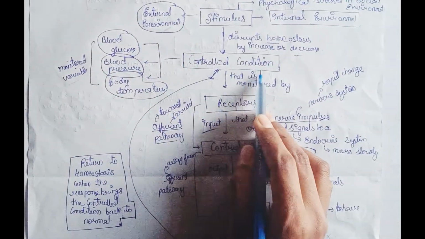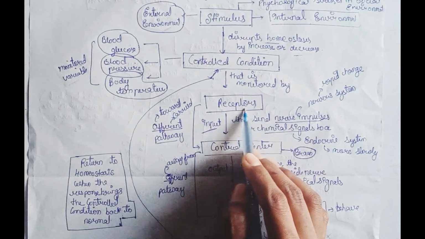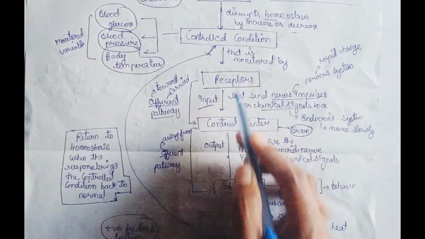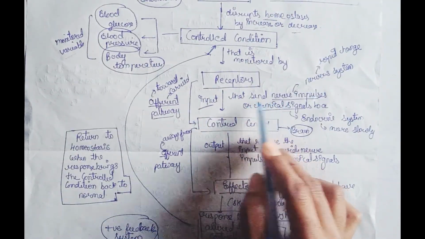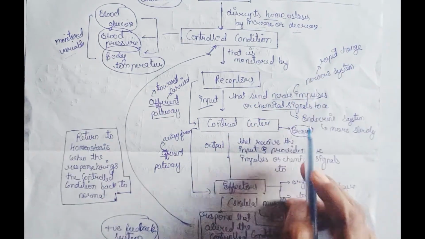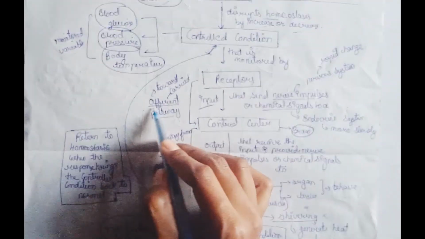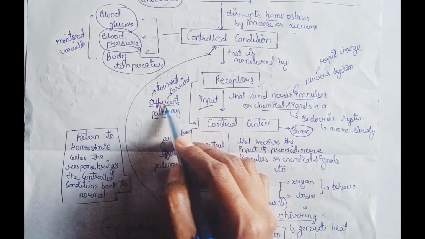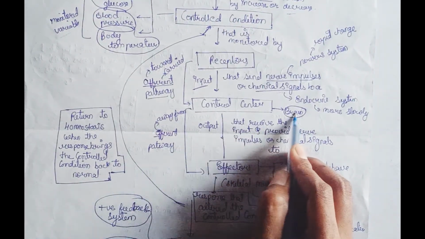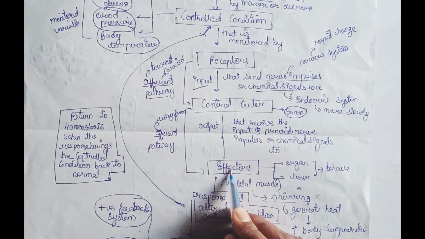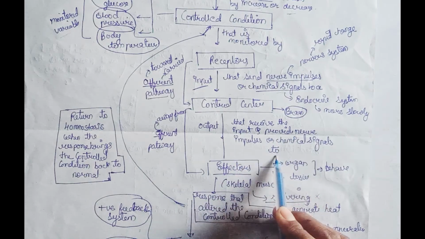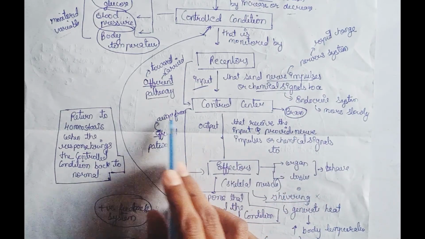Next, the control conditions are monitored by the receptors. When the control condition changes, the receptors send the information to the control center through nerve impulses or chemical signals. This is the input, and this pathway is called the afferent pathway, meaning carrying toward. Next is the control center, the brain, which sends the information to the effector that receives the input, through nerve impulses or chemical signals. This pathway is called the efferent pathway, away from.